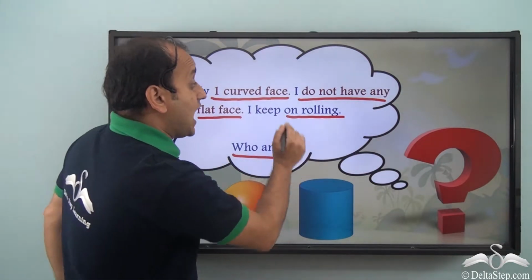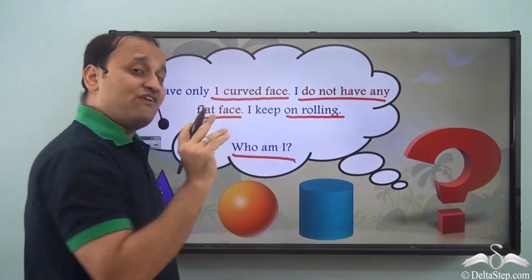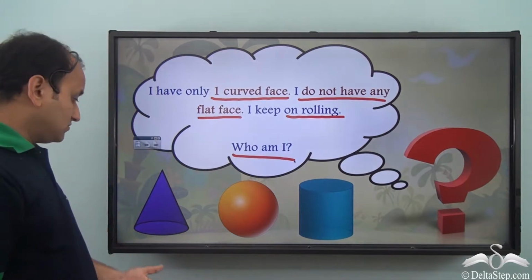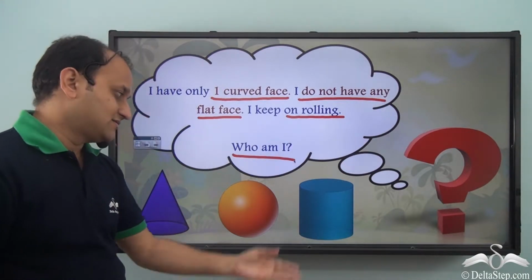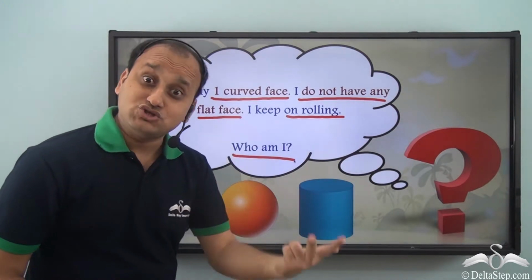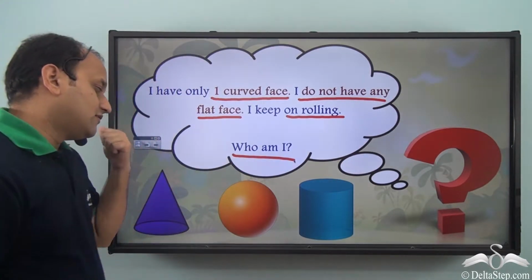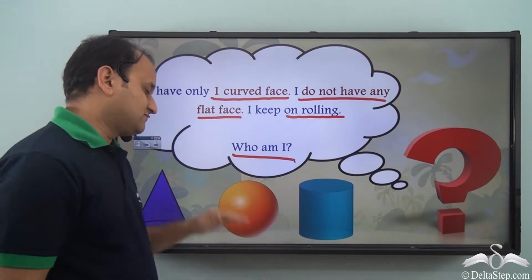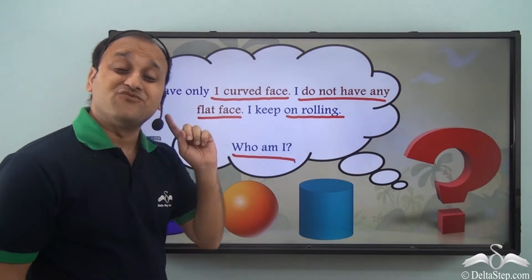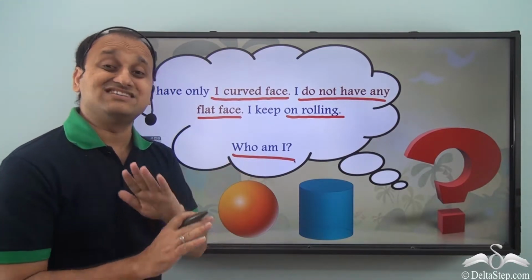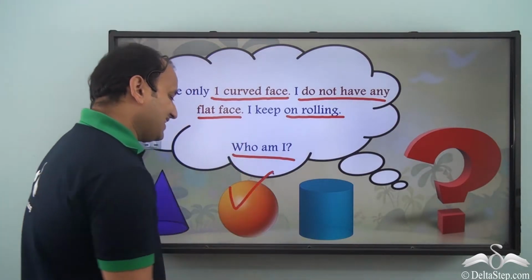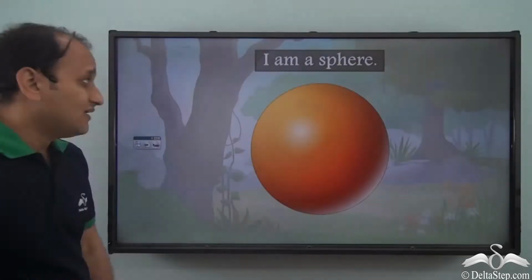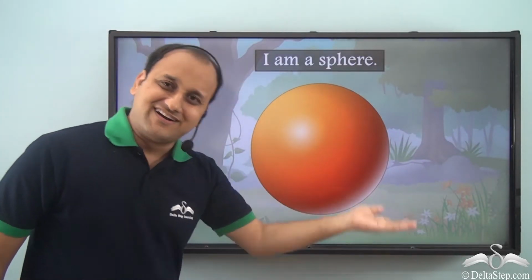Now it says I do not have any flat face at all. Cone has one flat face. Cylinder has 2 flat faces. What about sphere? Well, sphere has just one curved face. It has no flat faces. So this is the correct answer. So it is a sphere.